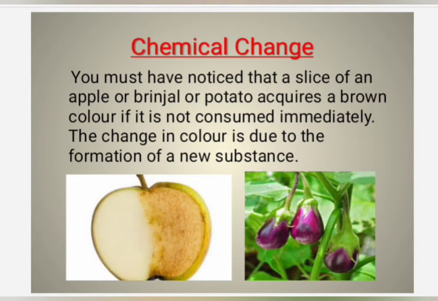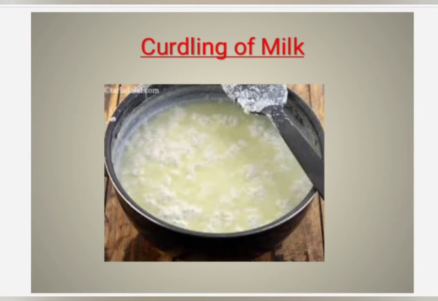You must have noticed that a slice of an apple or brinjal or potato gains a brown color if it is not consumed immediately. The change in color is due to the formation of a new substance. Curdling of milk. A new substance is formed.